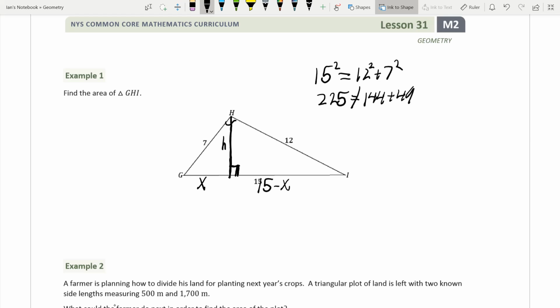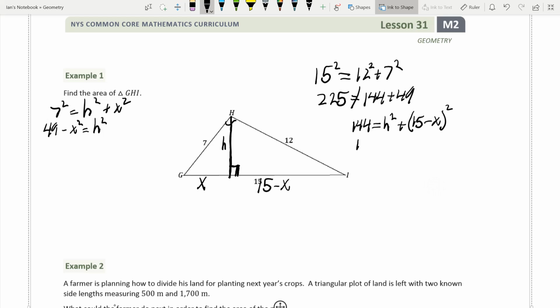So I'm going to write 2 different Pythagorean theorems. So we get 7 squared equals h squared plus x squared. I'm going to subtract that x squared from both sides. So we're going to get 49 minus x squared equals h squared. And then for the other triangle, we're going to get 144 is equal to h squared plus 15 minus x squared.